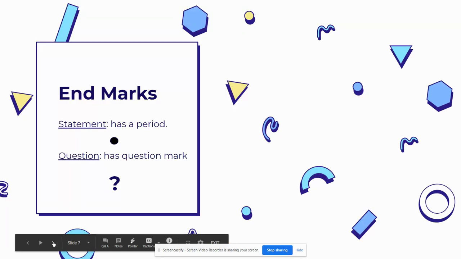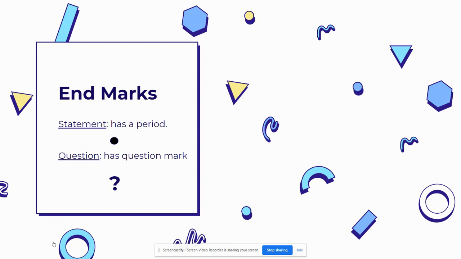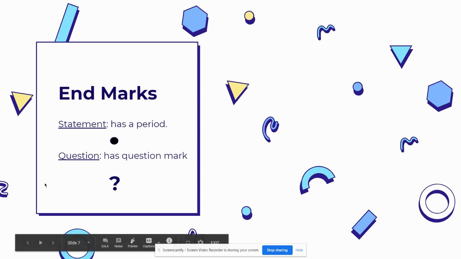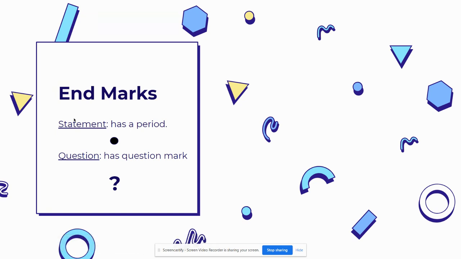Okay, end marks. Again, the end mark in a statement is a period. So end marks are basically how the sentence ends. So if it is a statement, how does that end? It's going to end in a period. If it's a question, how does it end? It's going to end in a question mark. So statements, they tell you something, and they end in a period. Questions, they ask you something and they end in a question mark. Statements tell you something. They're not expecting you to answer anything because they're not asking you anything. The question asks you something, and so it is expecting a response.